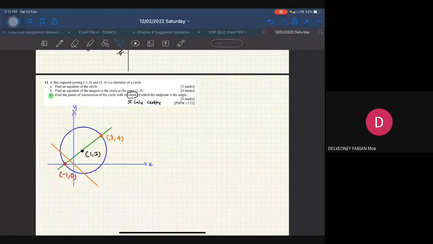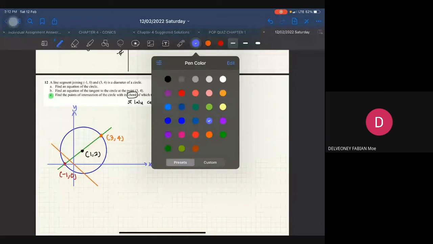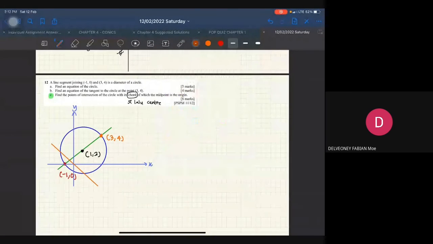Boleh nampak ke? Okay, so soalan minta kita cari find the points of intersection of the circle with its chord. Okay, so maksudnya points of intersection tu dia akan happen at, mana saya belum guna? Warna coklat. Dekat sini. This is one point of intersection. This is another point of intersection. Okay, so I label it as A and also B. Okay, so dia ada X, Y, B pun ada X, ada Y. Okay, so macam mana kita nak cari dia?